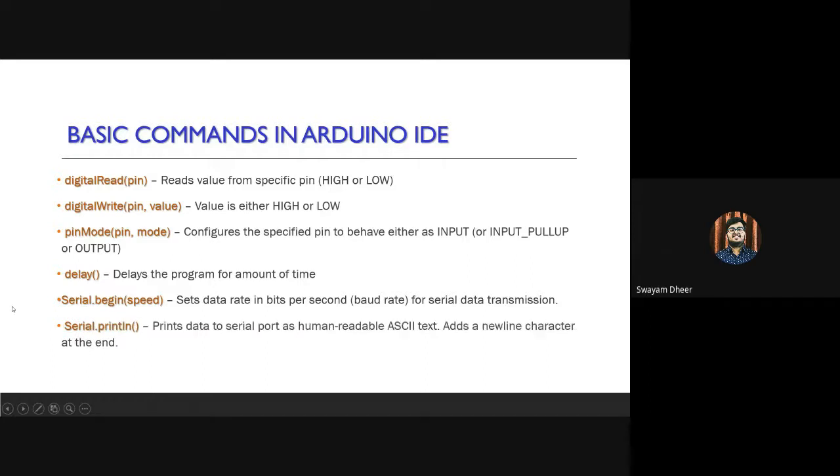The next command is Serial.println. As you know, we use two commands to get an output, the print command, but here we have another command, println. The basic difference between print and println is that print prints data to the serial port as ASCII text, which is easily readable by humans. But Serial.println also adds a new line character at the end. This can be very helpful for writing some programs. Hence, this is the main difference between Serial.println and Serial.print.